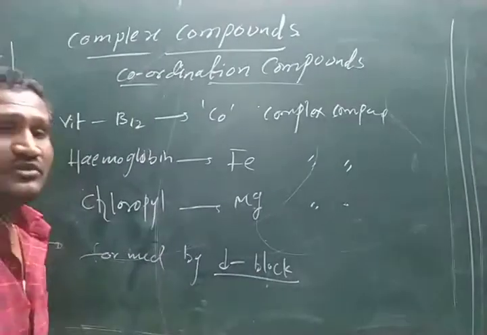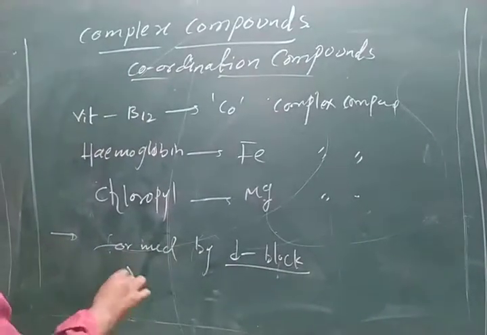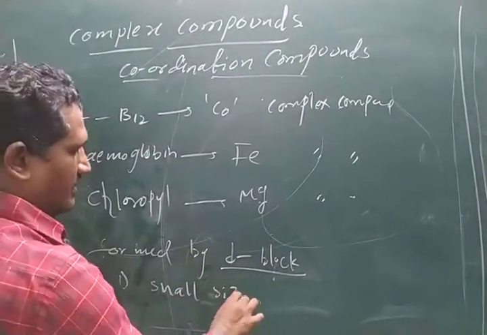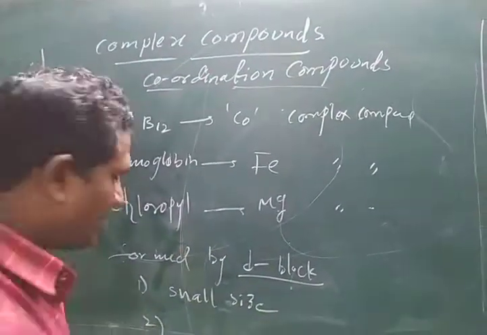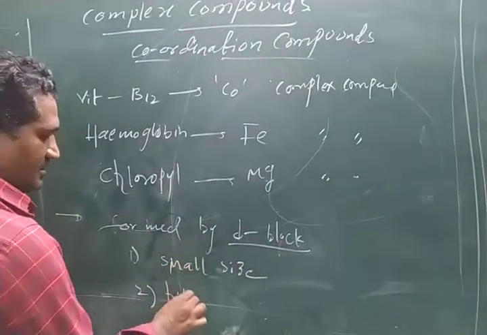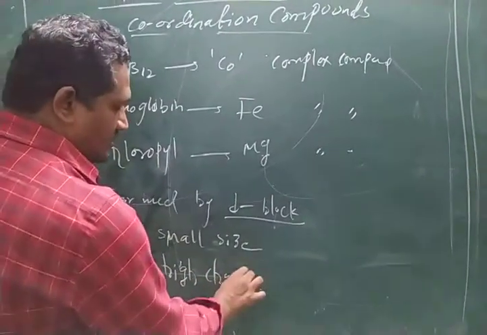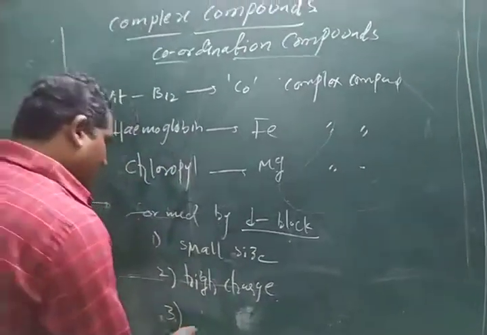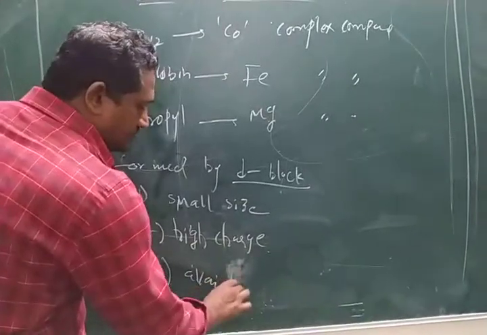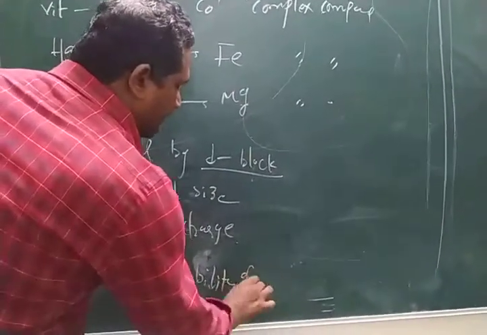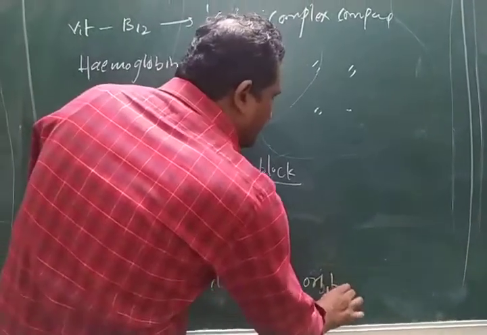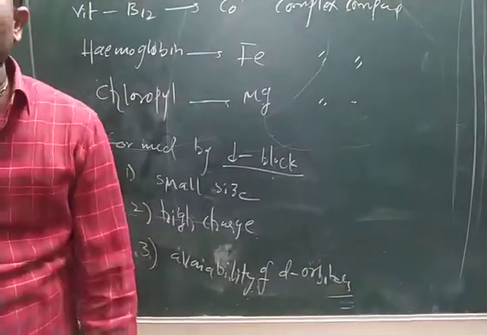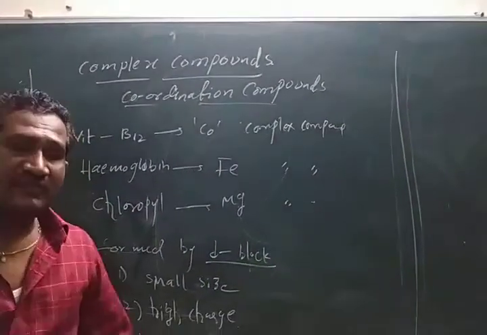So why do d block elements form them? Because they have small size and high charge, and the availability of d orbitals. Due to these main characteristics, the d block elements majorly form complex compounds.